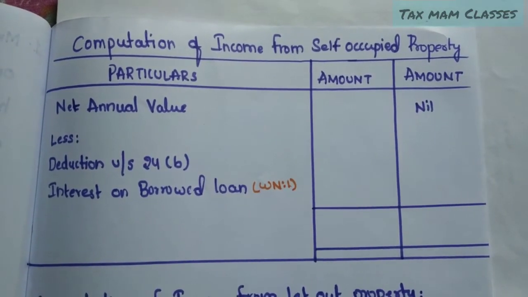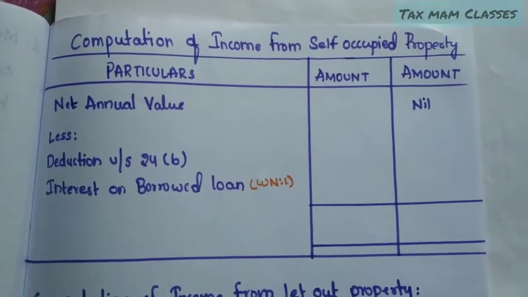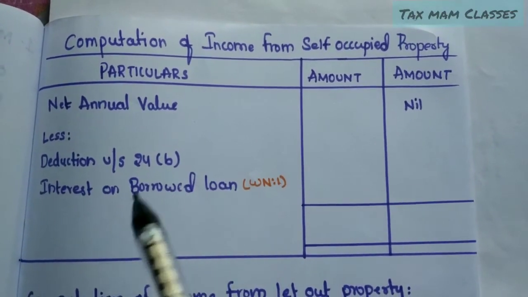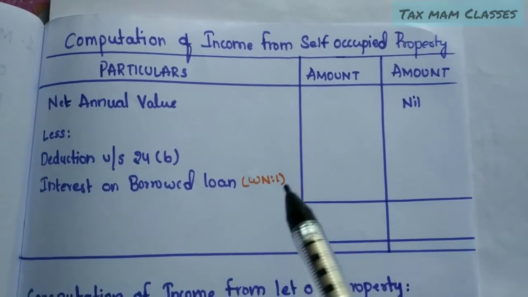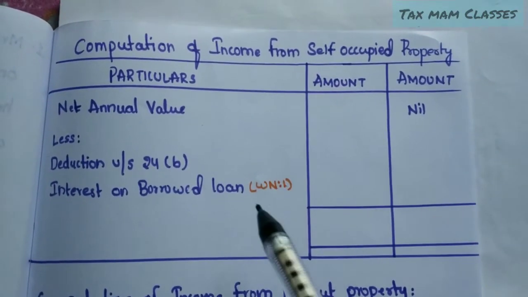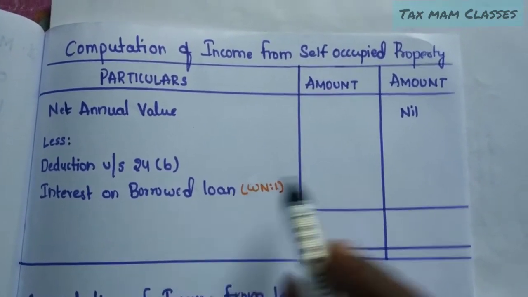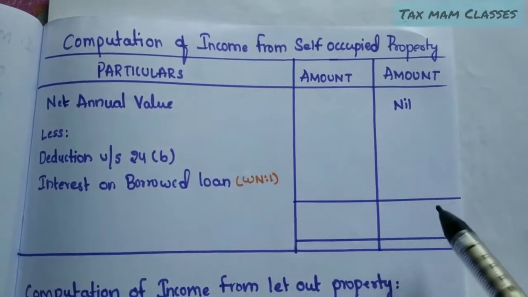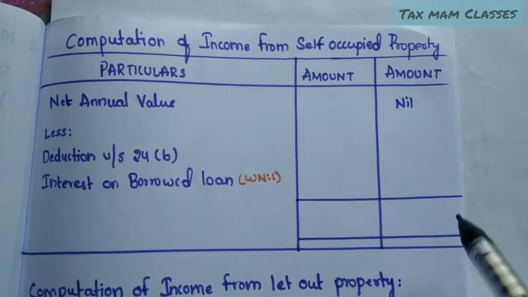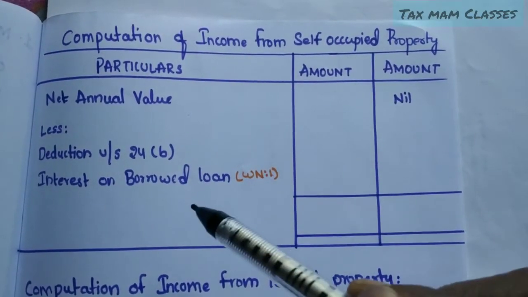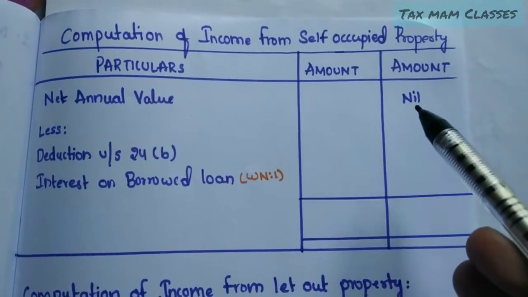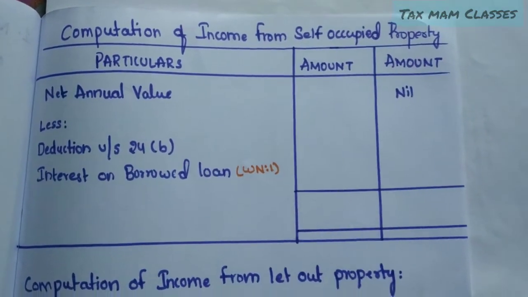So in this case, we will get only one deduction, that is a deduction under section 24B, interest on borrowed loan. We are going to calculate that under the working note 1. So when we deduct this deduction from the net annual value, we will get loss from house property, right? We won't get income from house property, but we will get loss. Why? Because we are deducting and we don't have any net annual value, we will get loss from house property.